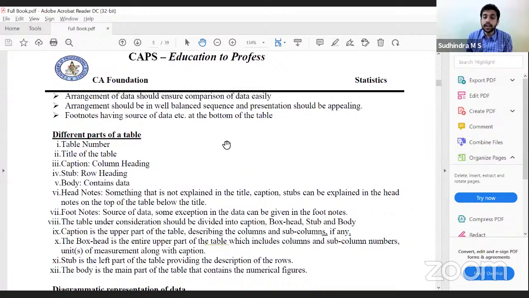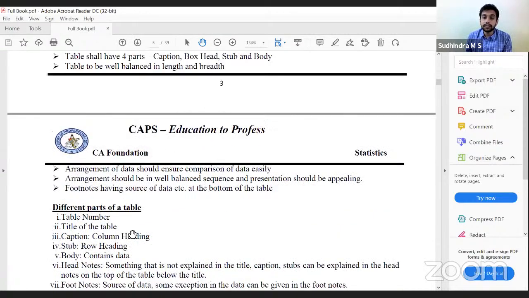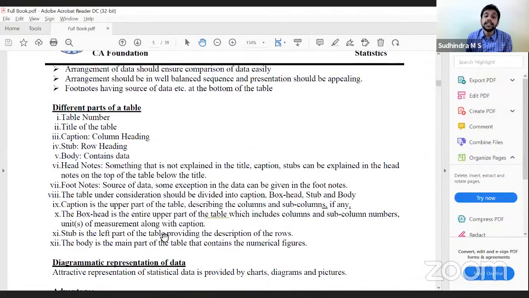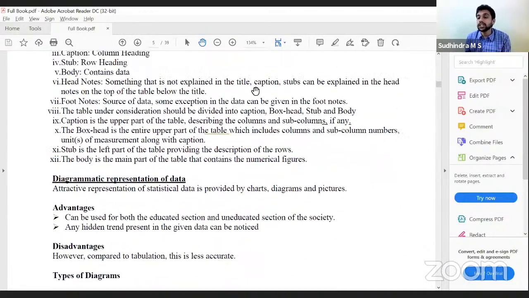Okay, so with that, we are done with textual presentation and tabular presentation. Any doubts in this? No, sir. Okay, tabular presentation is very important from the examination point of view. There are various discussions, and all these are important. Then, diagrammatic representation of data.